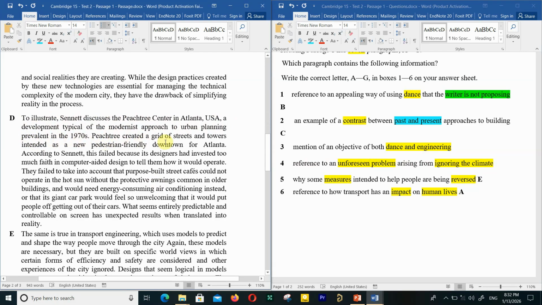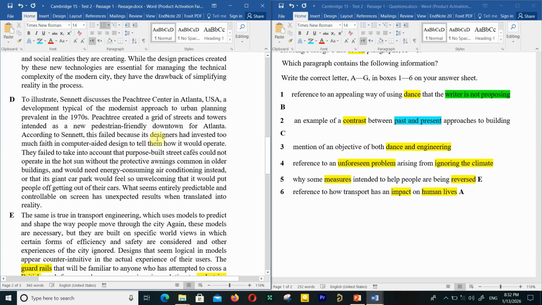Peachtree created a grid of streets and towers intended as a new pedestrian-friendly downtown for Atlanta. According to Sennett, this failed because its designers had invested too much faith in computer-aided design to tell them how it would operate. So it failed.